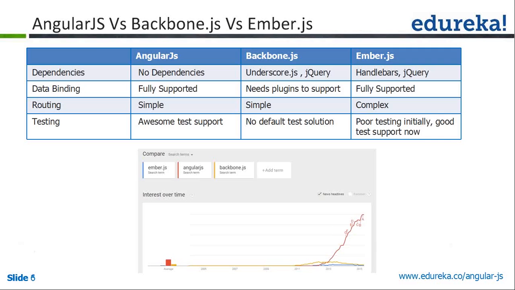Normally if you use jQuery or any other framework, you have to read the data and bind it in the HTML, like dollar, that particular class or ID or value of something. But here you need not do that. Whenever you update your model, it automatically updates the view. So data binding is really simple in Angular.js. Did I answer your question, Ravi?